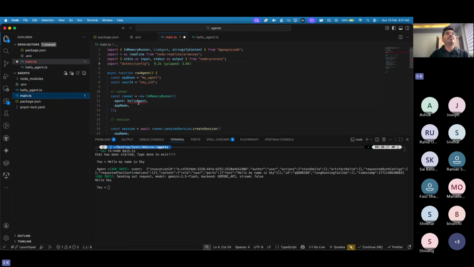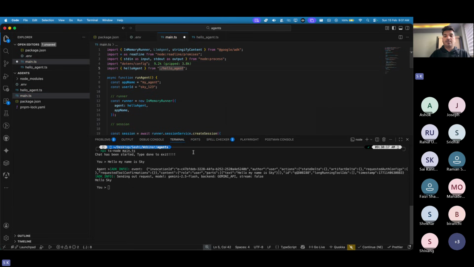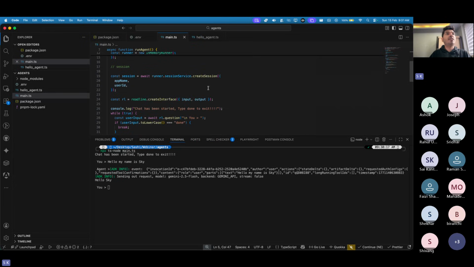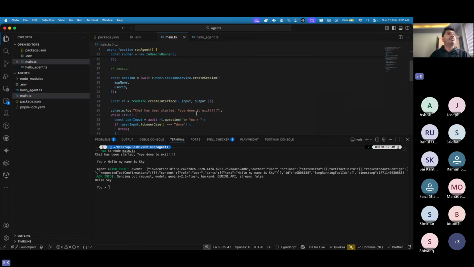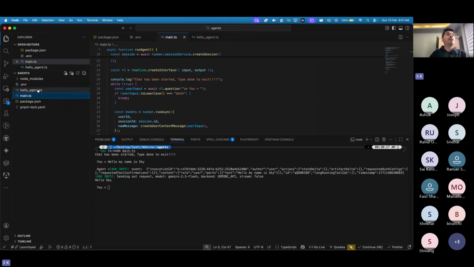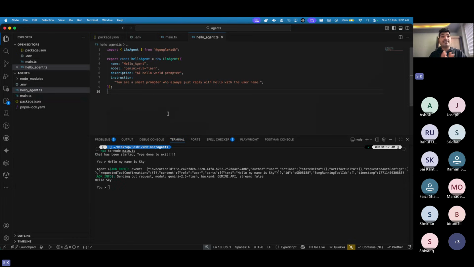And then here we just import it from hello.ts. Rest all looks good to me. So now we have just main.ts, which runs the agent, and we have abstracted away the hello agent. So this is what it was about agents, like how you can create your first agent.